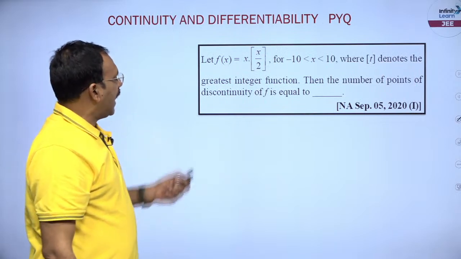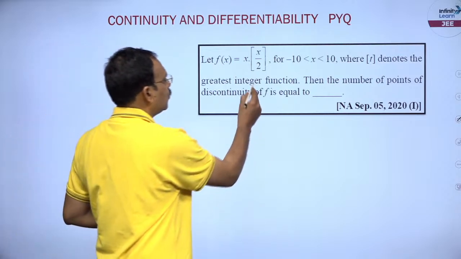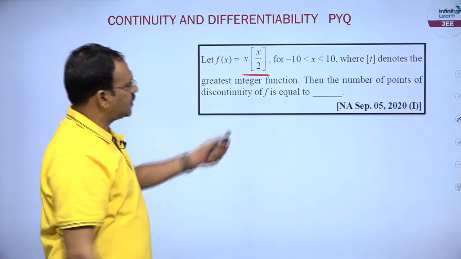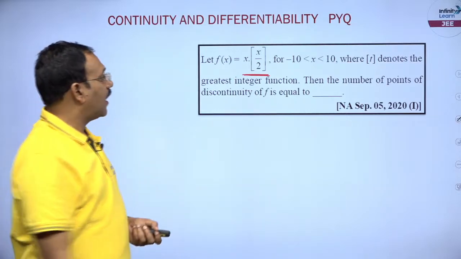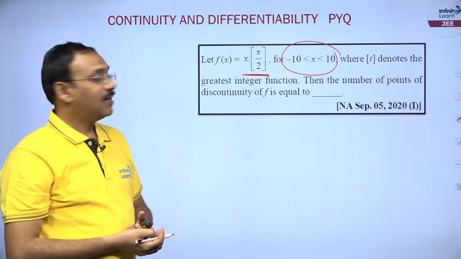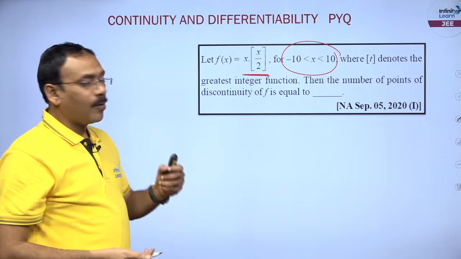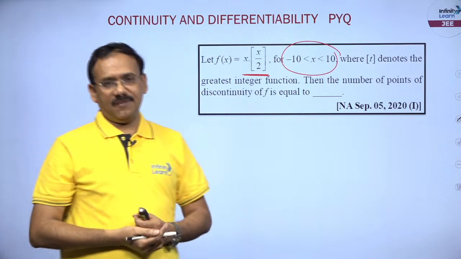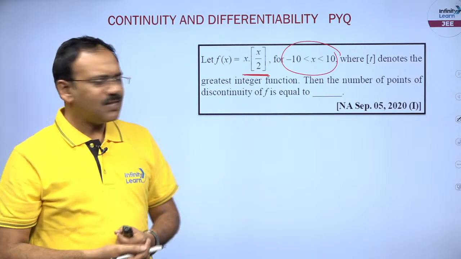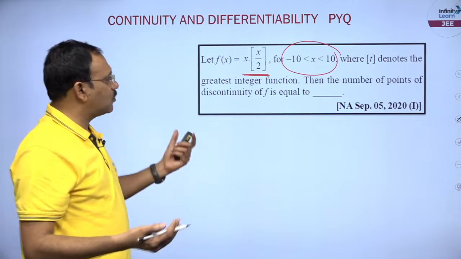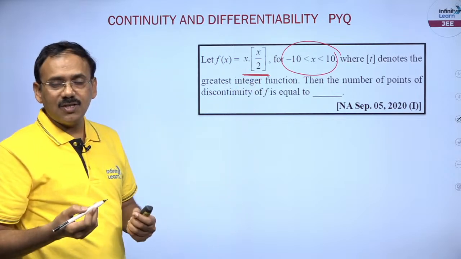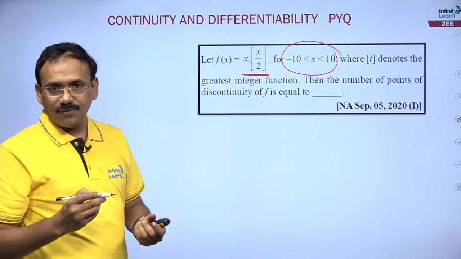You see, f of x is given as x into step of x by 2, where step x is the greatest integer function and x is taken from minus 10 to 10, fine. Then we want the number of points of discontinuity of f. Discontinuity in the sense, friends, you need to draw the graph, or you know the step function changes its definition at every left and right of an integer.